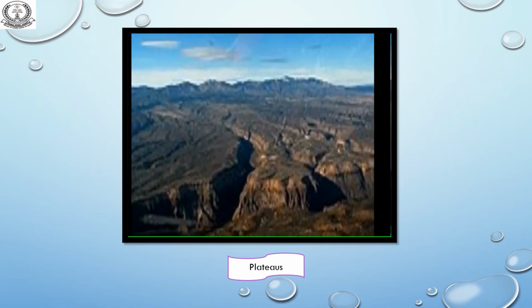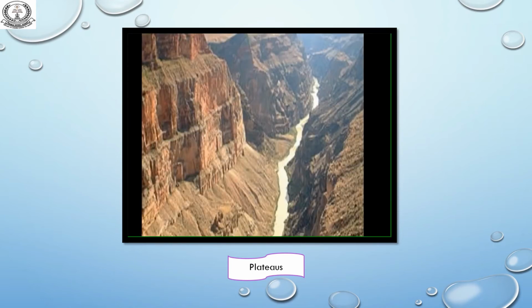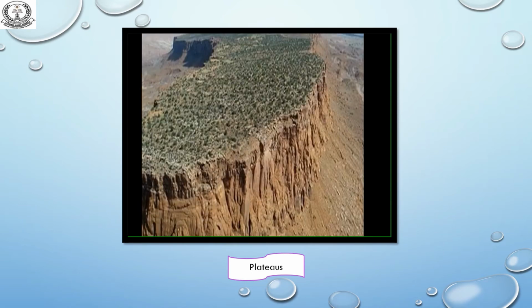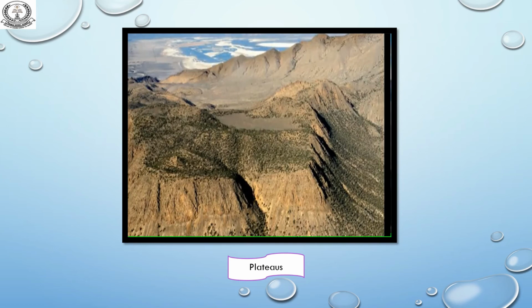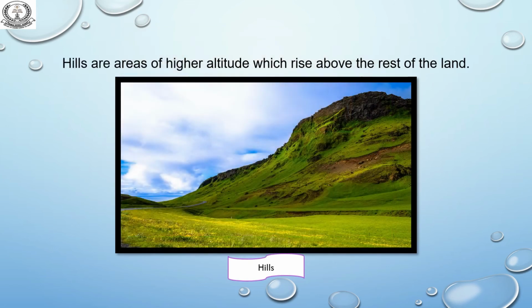Plateaus. Plateaus are high-level grounds of hard-layered land that has a broad and flat platform or tableland. 45% of the earth consists of plateaus. The Balochistan Plateau and the Potwar Plateau in Punjab are the best examples of these landforms in Pakistan. Hills are areas of higher altitude which rise above the rest of the land. Hills are made of harder rocks.